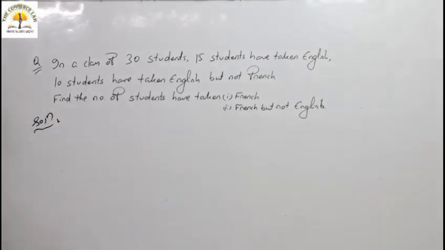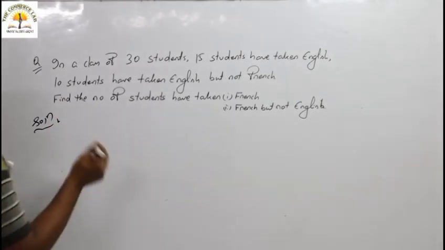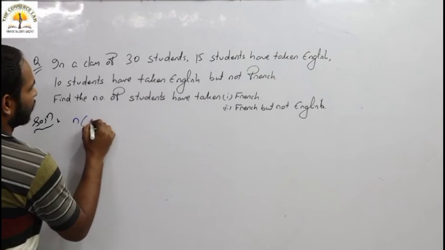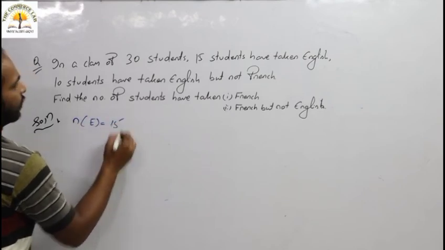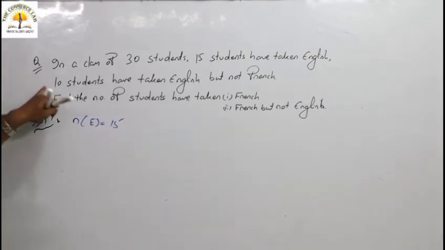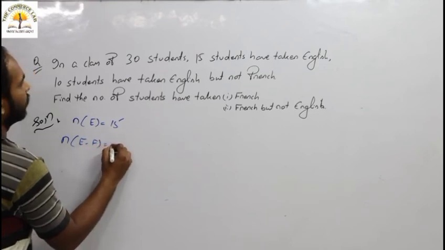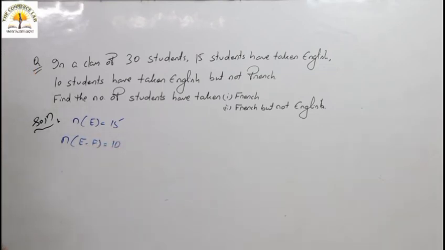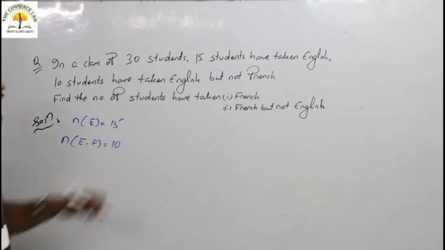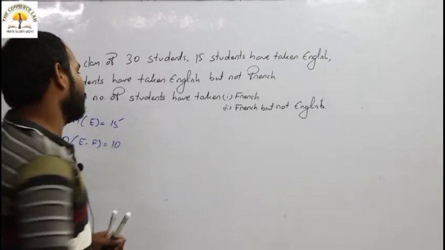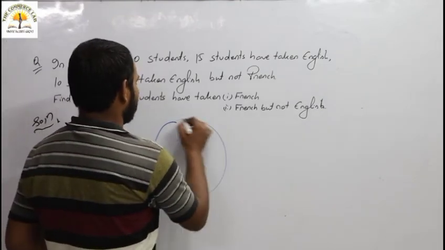In a class of 30 students, 15 students have taken English. 10 students have taken English but not French. That means N of E minus F is your 10. So in this type of question, solving using a Venn diagram becomes very easy.